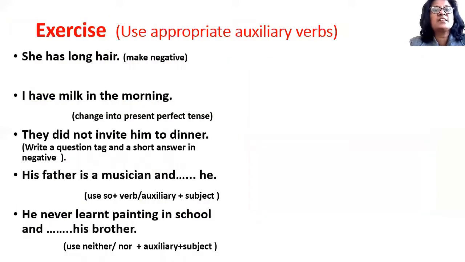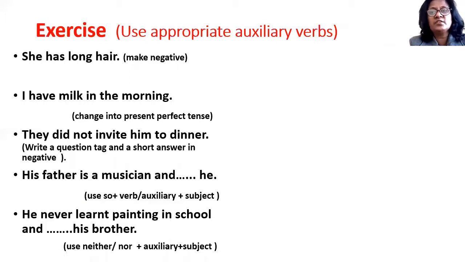Now here is an exercise. You have to use appropriate auxiliary verbs in the sentences given, and the instructions are given that you have to change the sentence into negative, or you have to change the sentence into present perfect tense, or you have to write a question tag, or you have to use the construction so or neither nor. So, please do this exercise and check what you have learnt, how much you have learnt. So, please do this exercise as indicated in the bracket.